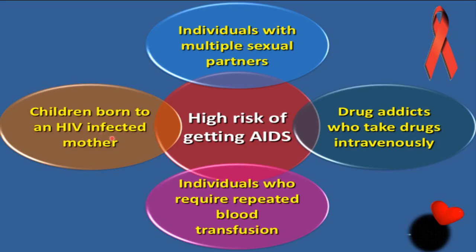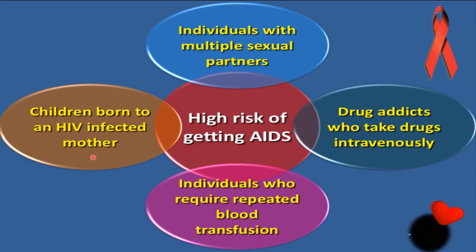And one more, children born to an HIV infected mother, because this virus, human immunodeficiency virus, can cross the placenta, and from the infected mother it can infect the fetus that is developing inside the womb.